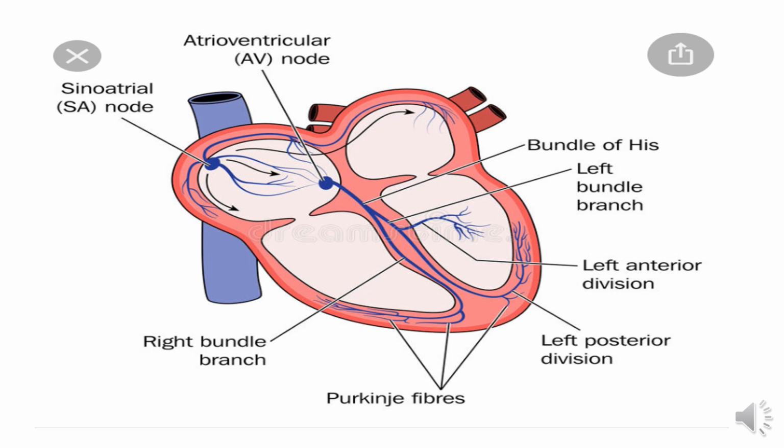You must know this pathway in order, because sometimes in the exam you will face a question asking about the sequence of the conduction system. Maybe they will give 2-3 wrong options, like AV node, SA node, then bundle of His, or sometimes bundle of His, SA node, AV node. So you should memorize this pathway in sequence.